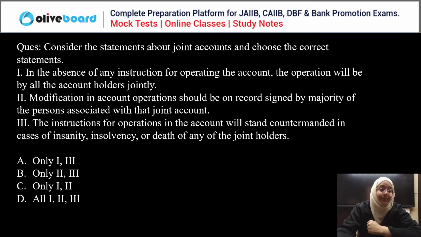Next question, easy question. Consider the statements about the joint account and choose the correct statement. First, in the absence of any instruction for operating the account, the operation will be made by all the account holders jointly. Second, modification in the account operation should be recorded and signed by the majority of the persons associated with the joint account. Third, the instruction for operation in the account will stand countermanded in case of insanity, insolvency, or death of any of the joint account holders. We need to choose the correct answer here.